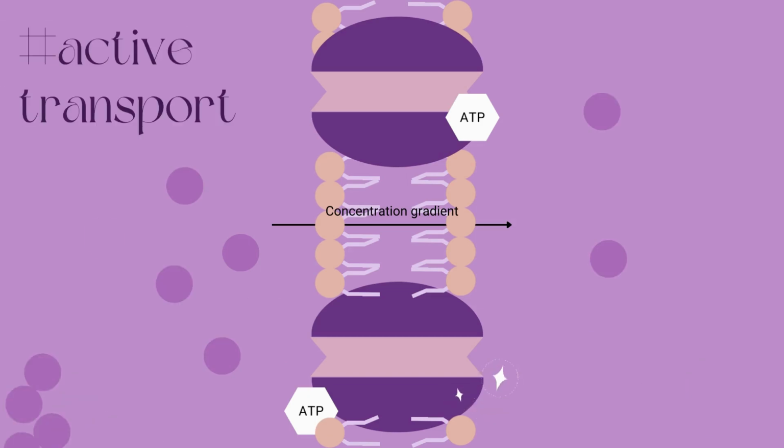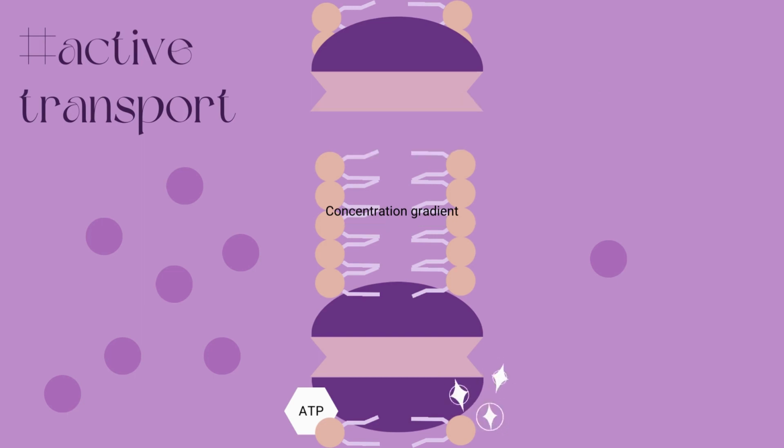Now, active transport. During active transport, substances move against the concentration gradient from an area of low to high concentration. This process is active because it requires the use of energy in the form of ATP. It's the opposite of passive transport in this way. Now, as opposed to facilitated diffusion, active transport goes against the concentration gradient and uses carrier, not channel, proteins.